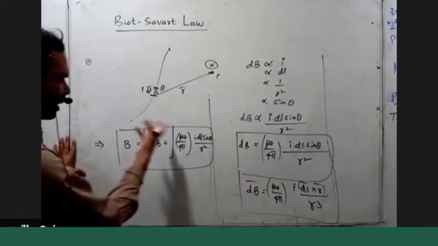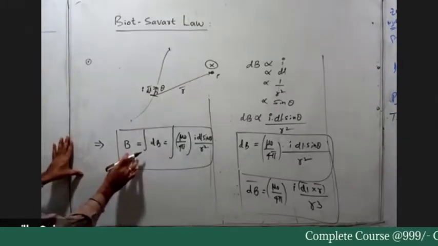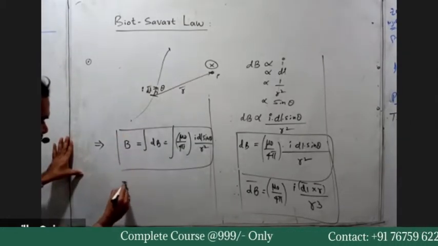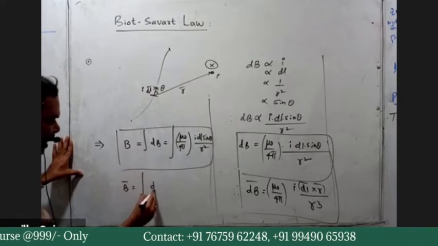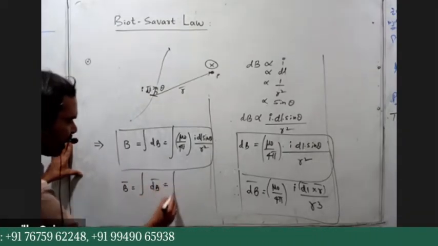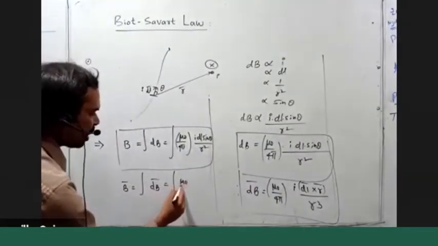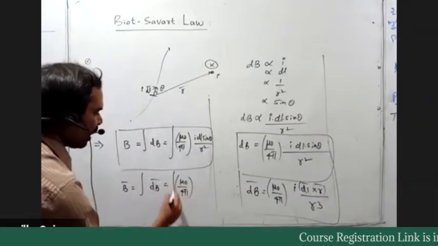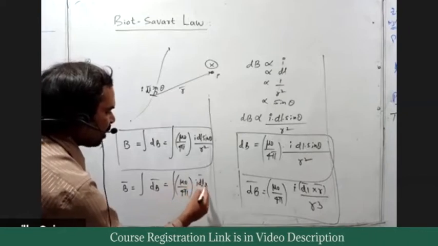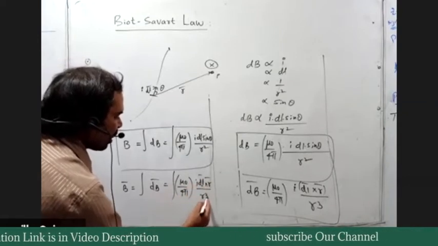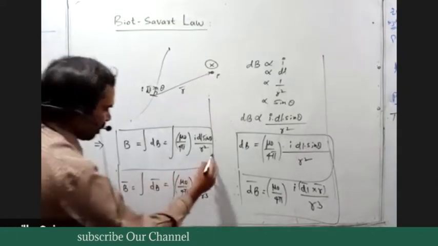When you want it in vector form, B bar is equal to integration dB bar. So integration dB bar, what is the expression here? This is mu naught by 4 pi I dl bar cross R bar by R cube. So this is in vector form.